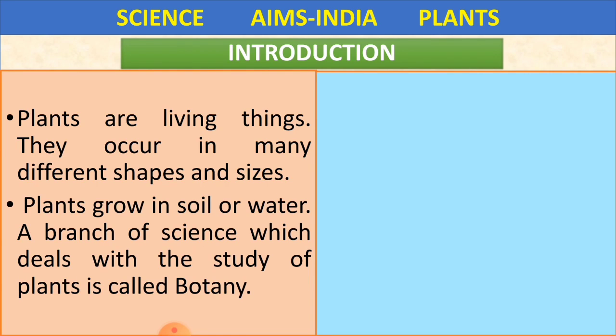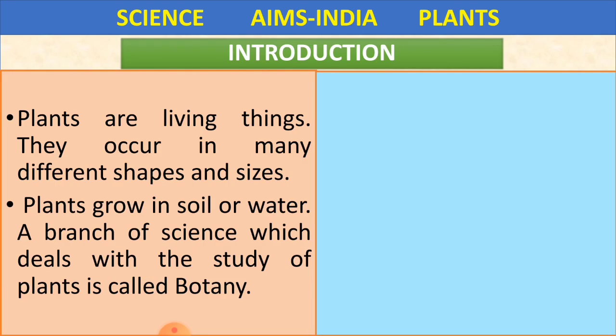So, who are we, children? You, me, everyone. Who are all we? We are all human beings. So, under what category do we come? Living things or non-living things? Human beings come under which category? Yes, we come under living things. Why? Because we breathe, we have life, so we come under living things. Same like us, even plants are also living things.